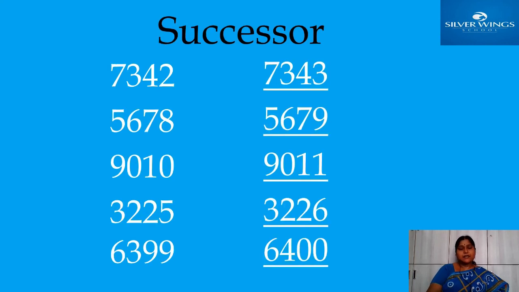Okay. Now successor means the number just after. Here also you should check the ones place only. And you should remember, if 9 came in the ones place, you check the 2-digit number. If 9 came in the last 2 digits also, you should check 3 digits, hundreds, tens, ones. If 9 came in 3 places, you should write the number just after that 1000. Okay, you should see the thousands place and write the number just after that. This is about predecessor and successor.